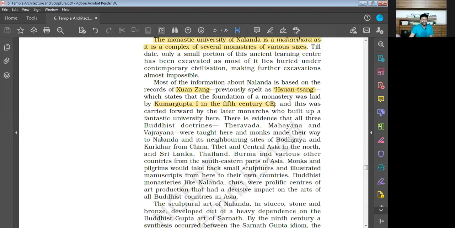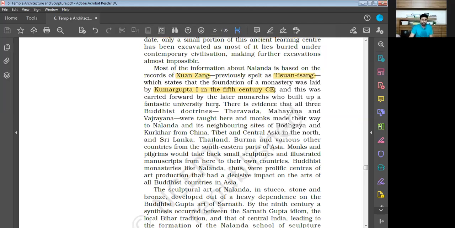This was carried forward by the later monarchs who built a fantastic university here.